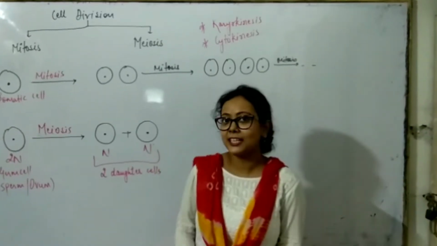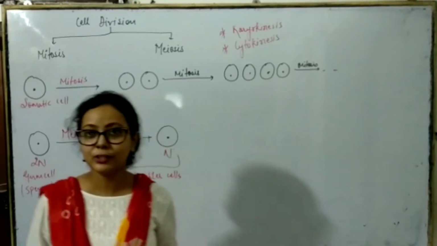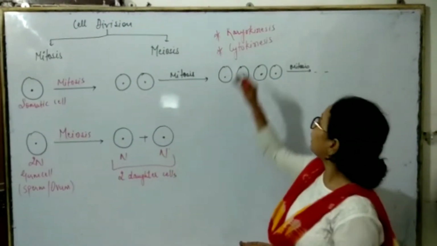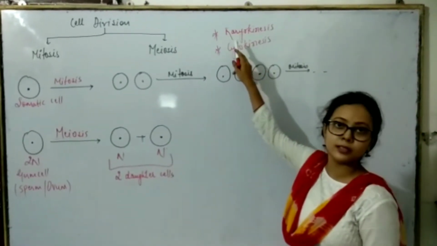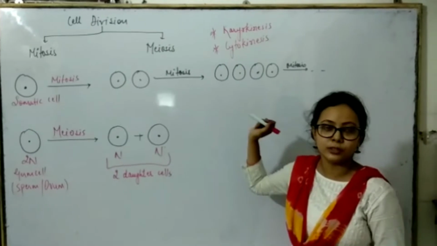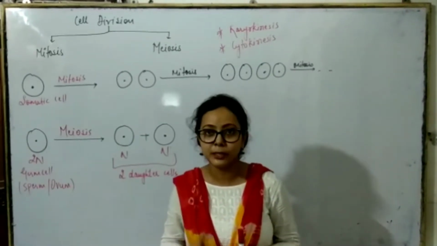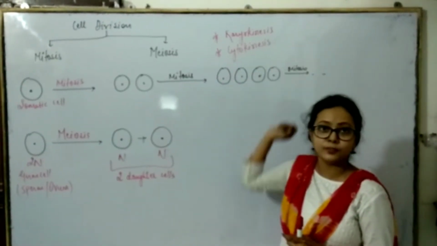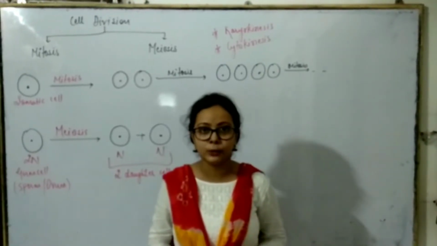Now we will study cell division. We previously studied cell division in animal and plant cells. Cell division is followed by karyokinesis, and then cytokinesis. Karyo means nucleus, kinesis means division. First of all, the nucleus divides, then the cytoplasm divides. Cytokinesis means cytoplasm division. First the nucleus divides, then it is followed by cytokinesis.